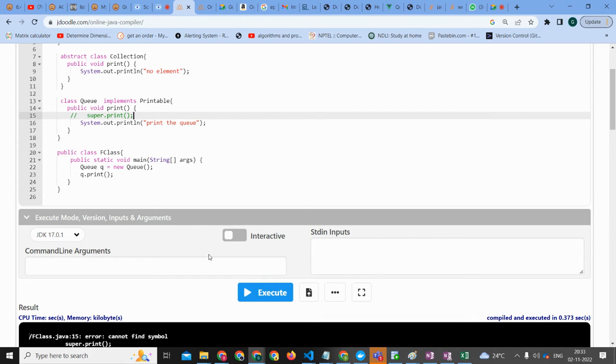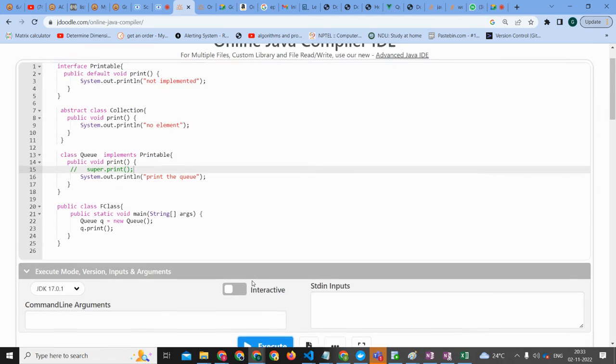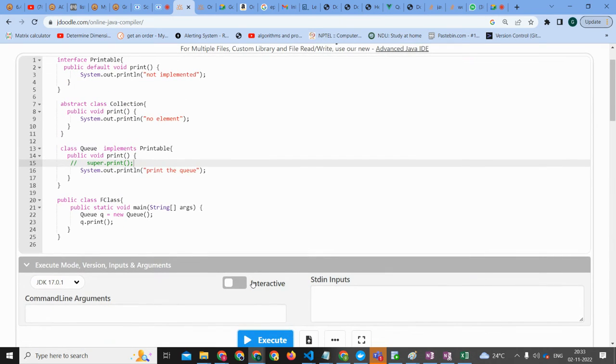That is the default class, because it will get printed. No, bro, it's printing only "print the Q". Yesterday or the day before, we came to know that when we have two same print methods in an interface and an abstract class, to avoid this collision we should mention our own method.